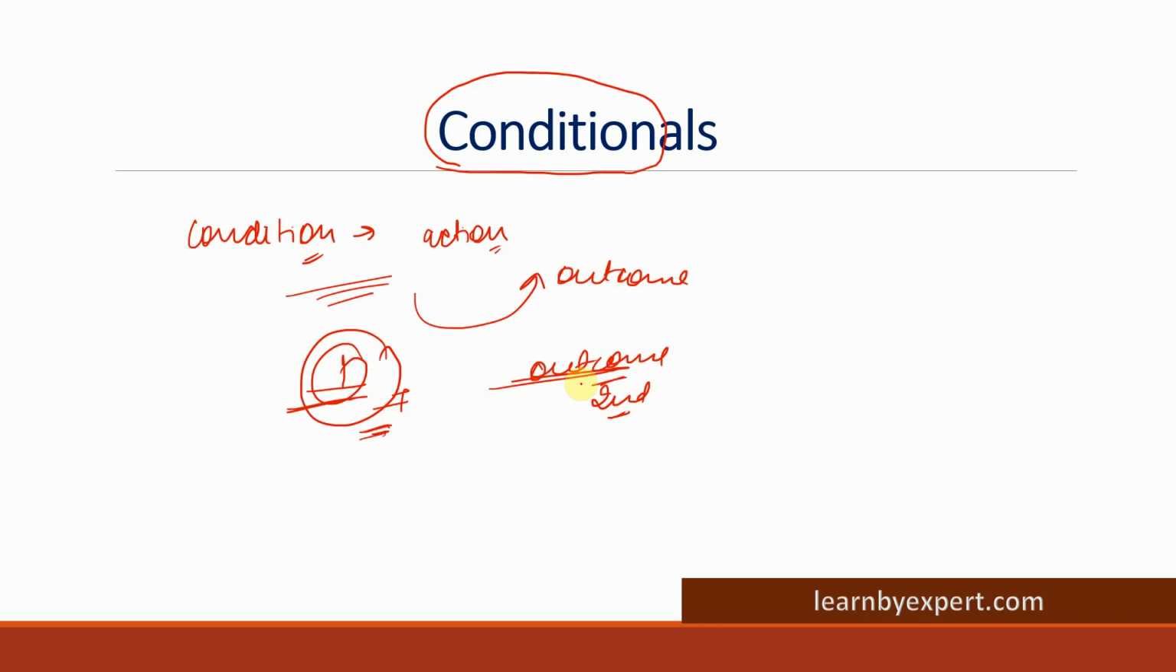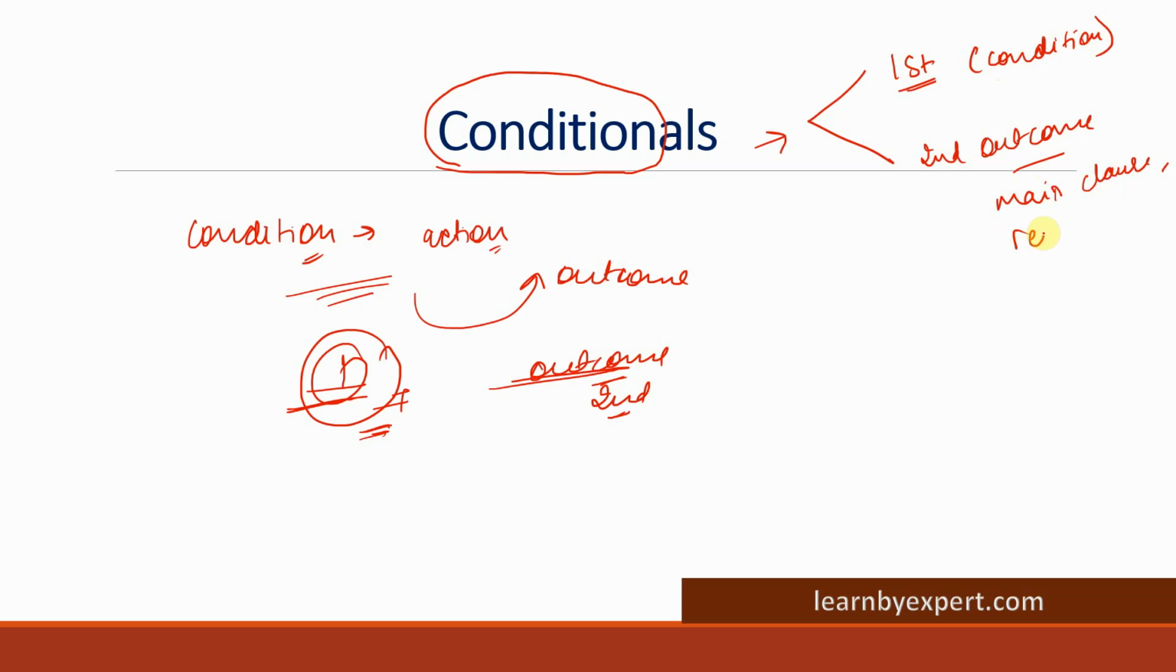So with this, at least you are able to understand that conditionals have two parts. First, where we have the condition, and second is the outcome. We can also call it the main clause. In some texts or books, you will find that we call it the main clause, or we can also refer to it as the second clause, or the result, or the outcome. So whatever you are comfortable with, you can call it that. Mostly we use main clause for this conditional.